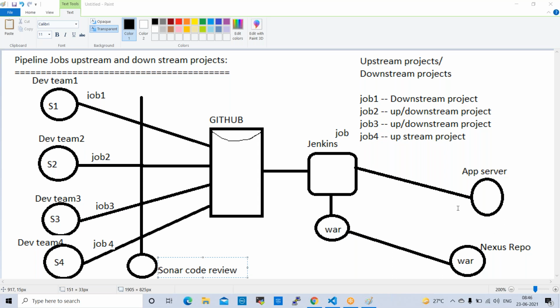Yeah. So one more question here in the chat. For example, if I want to create 10 jobs, yeah, we can create 10 jobs. For example, currently we have 4 jobs. If you want to add an additional 6 jobs in this pipeline, you can create and configure them.